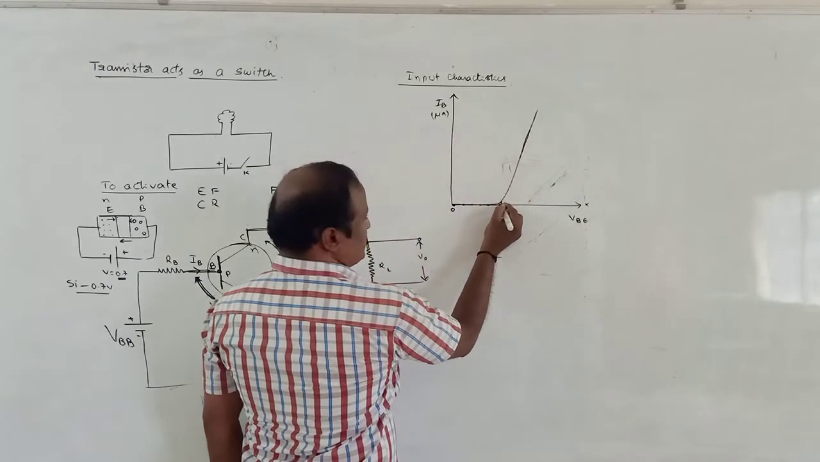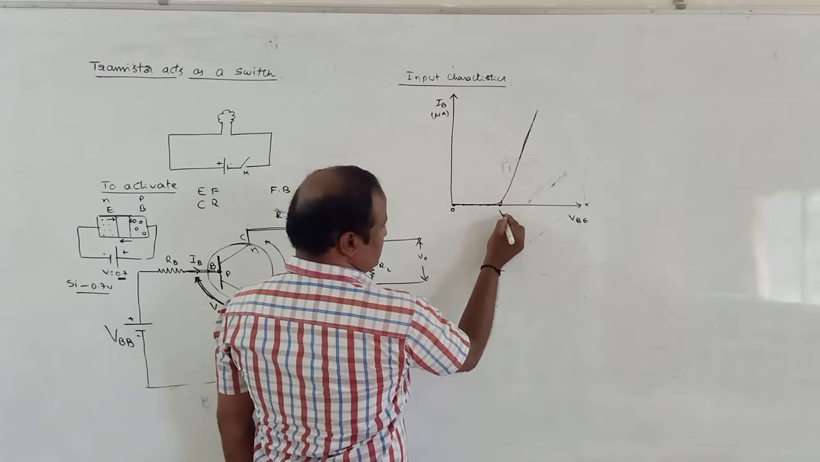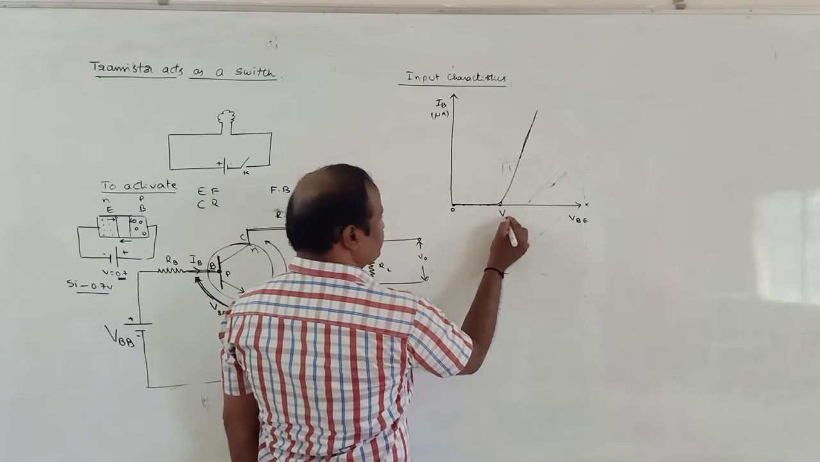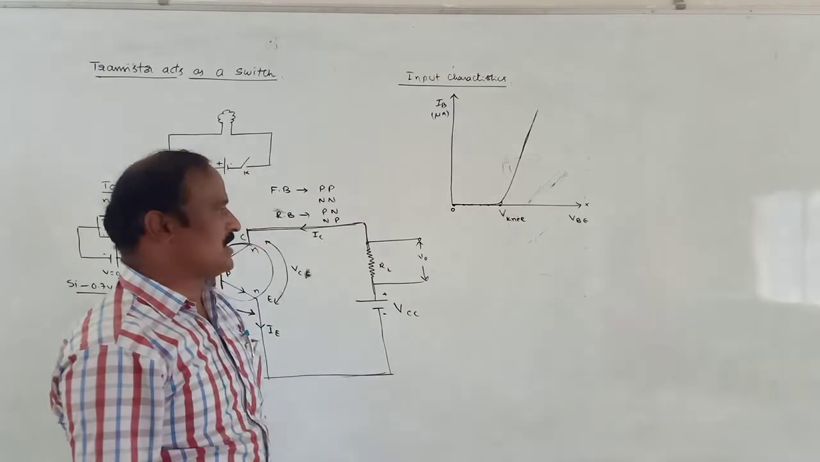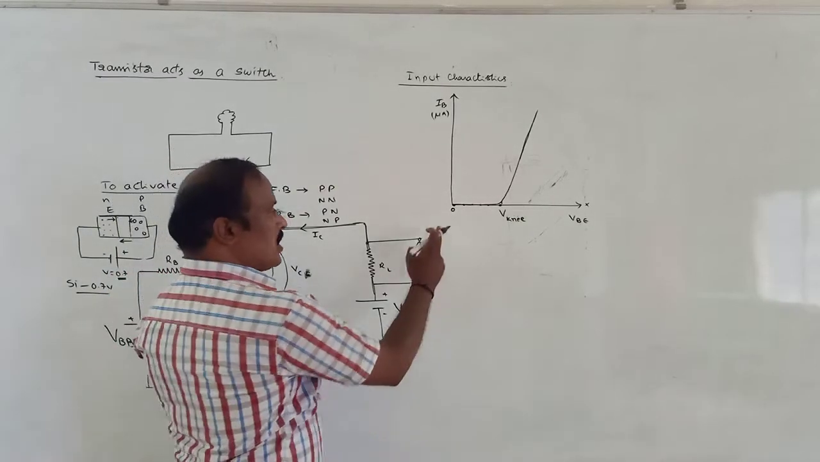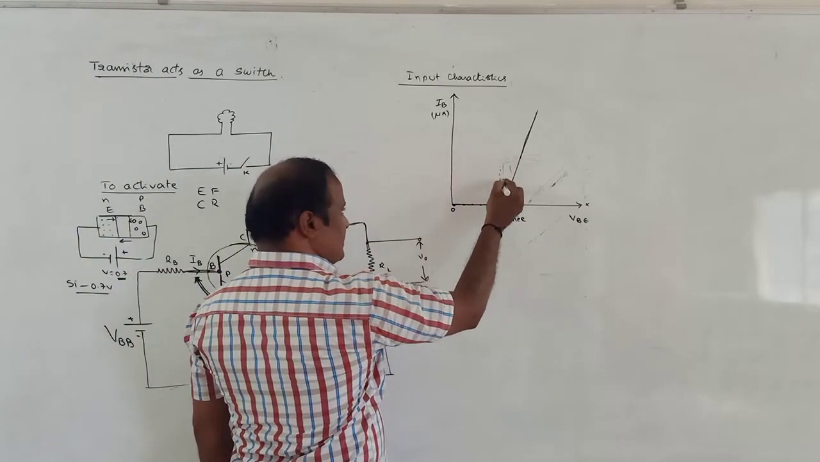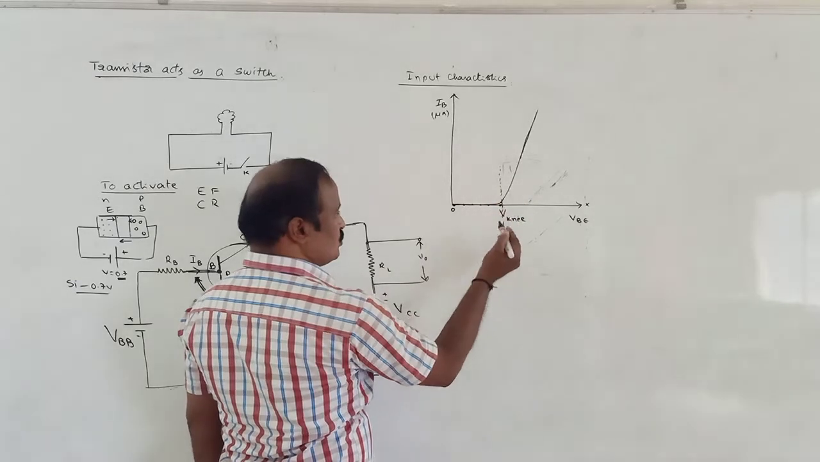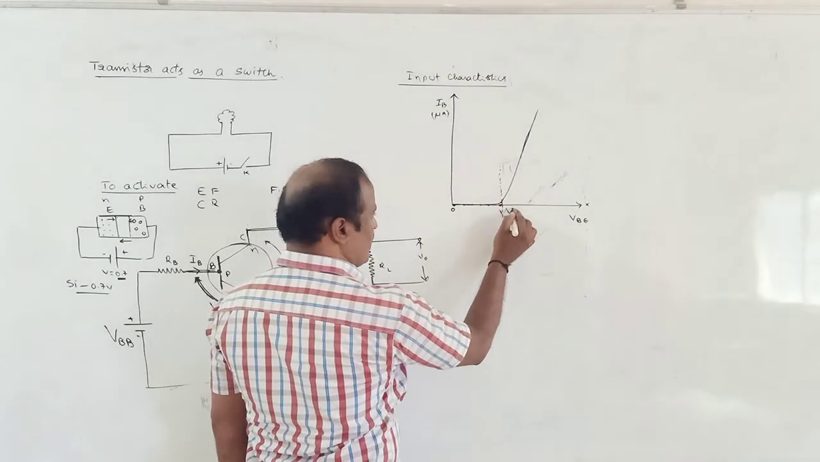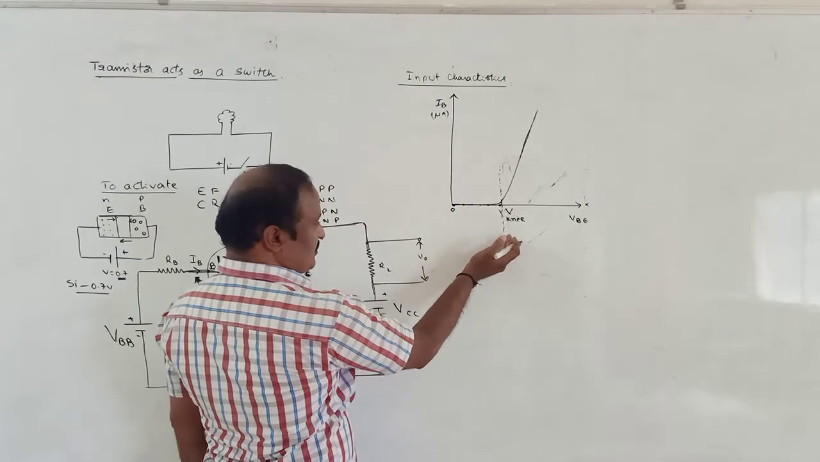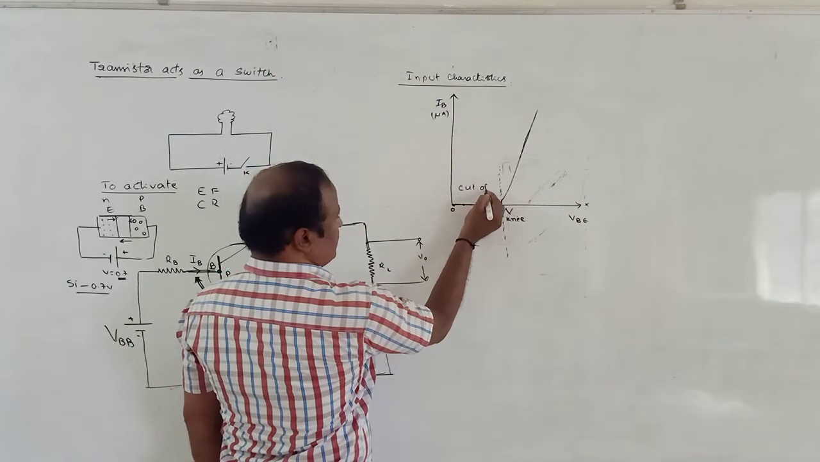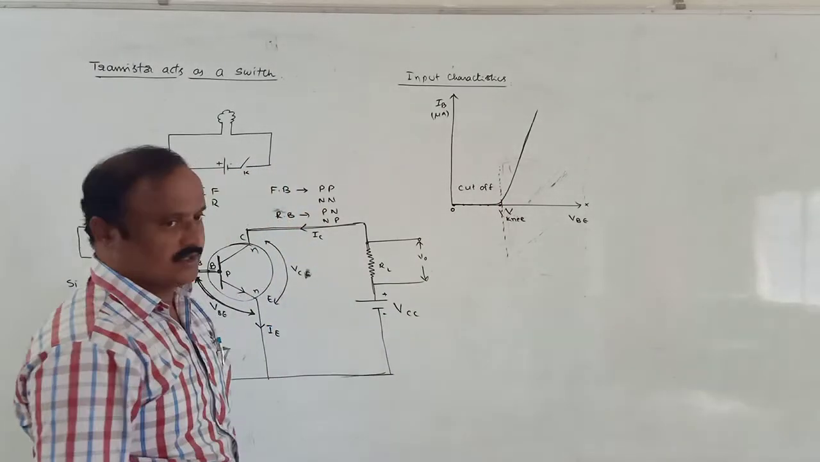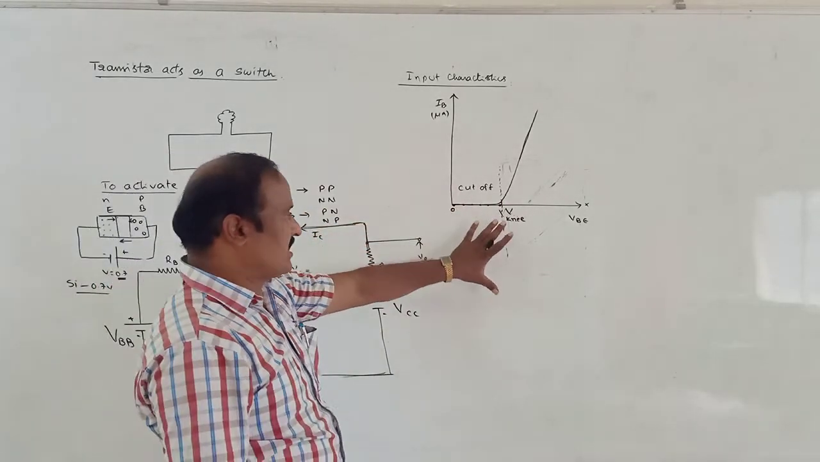So this minimum voltage at which current starts through the p-n junction diode is known as the knee voltage. Up to the knee voltage, there is no current passing through the p-n junction diode or the transistor. Therefore, this region up to 0.7 is known as the cutoff region. Okay. This is the input characteristics.